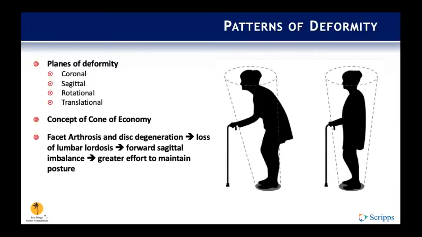Now, when there are degenerative changes to the spine, this results in loss of lumbar lordosis and forward sagittal imbalance, which then pushes the patient out of this zone. And then beyond this zone of economy, the energy expenditure rapidly increases, and eventually spinal malalignment can result. And this oftentimes necessitates external supports such as canes and walkers.